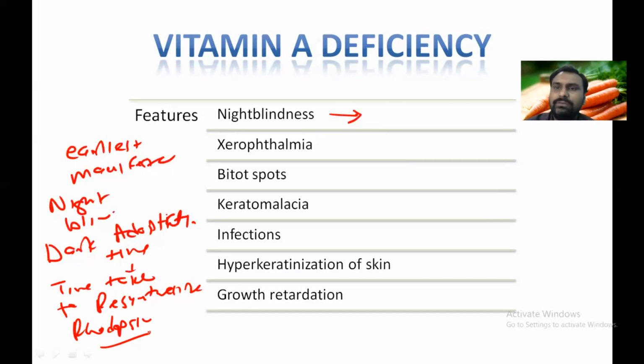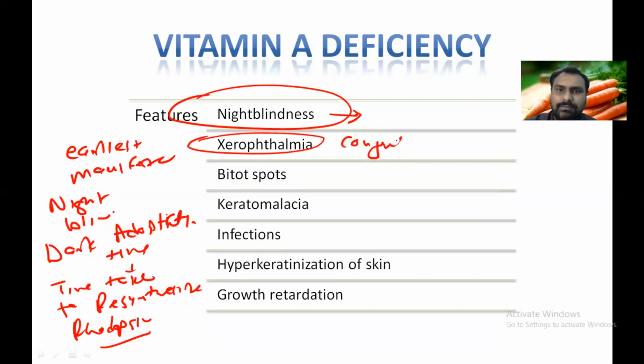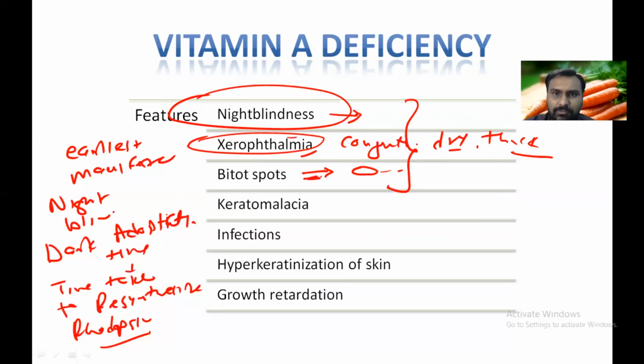So a person cannot see in the dark. It is the earliest manifestation, that is called night blindness. Then xerophthalmia, the conjunctiva becomes dry, thick. Okay, that is called xerophthalmia. Now Bitot spots, they are grayish white triangular patches on the temporal side of the eye. And what is important up to this manifestation, night blindness, xerophthalmia, Bitot spot? If we diagnose this early, we can prevent the blindness.